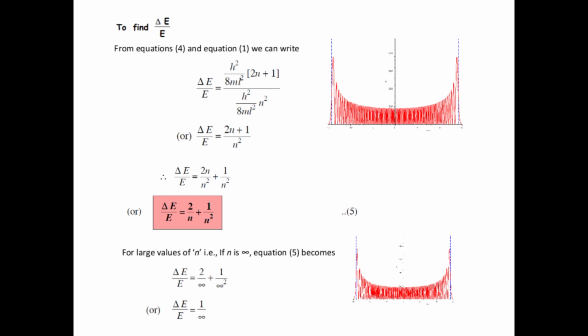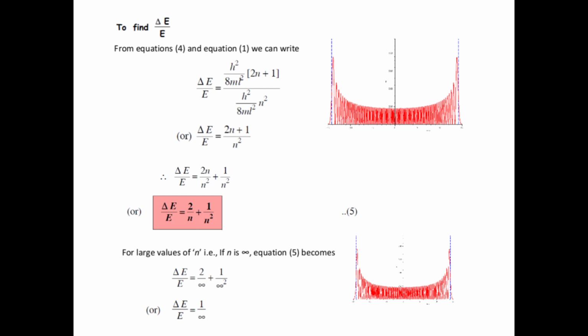The common factor h square by 8ml square cancels in numerator and denominator, so the answer is (2n+1) divided by n square. Splitting it, we get 2n by n square plus 1 by n square. Here n cancels, so del E by E = 2 by n plus 1 by n square. This is equation number 5.